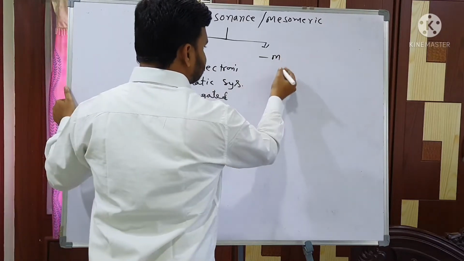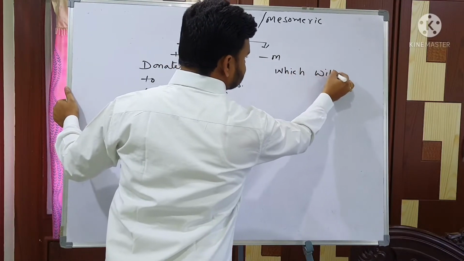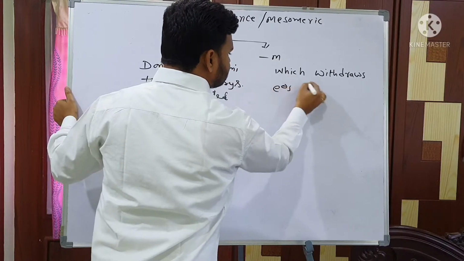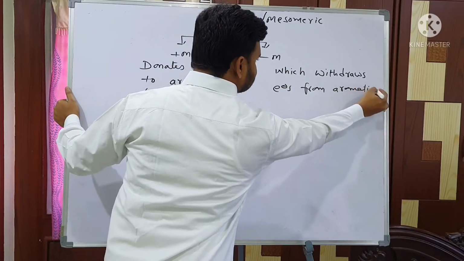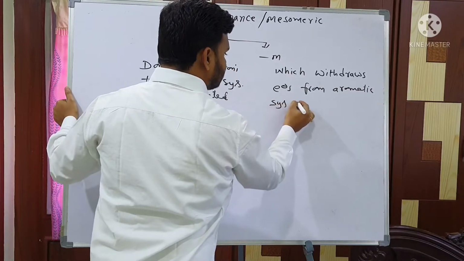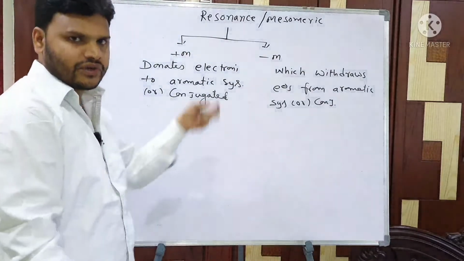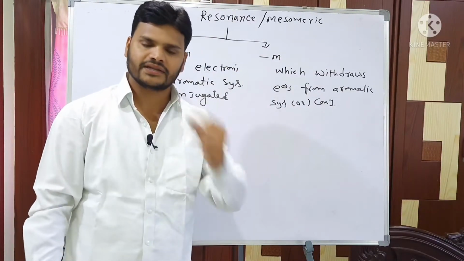Next, minus M: those which withdraw electrons from an aromatic system or conjugated system. Just opposite. Which donates electrons, that is a plus M group. Which withdraws electrons, that is a minus M group.